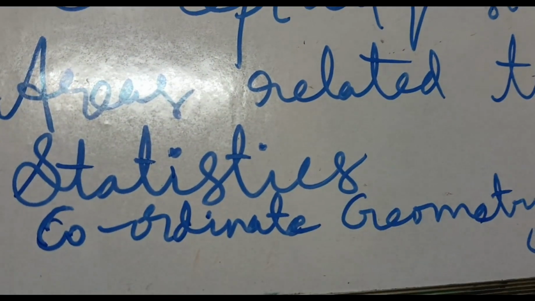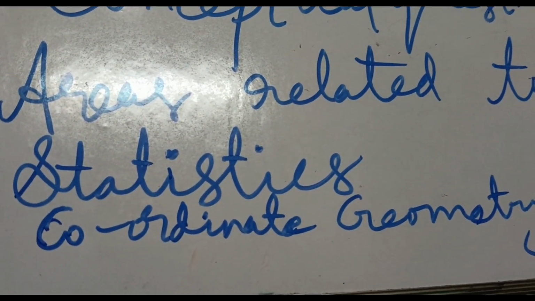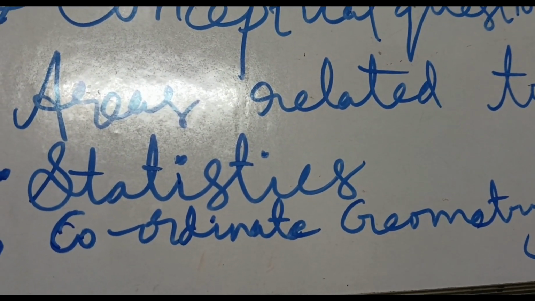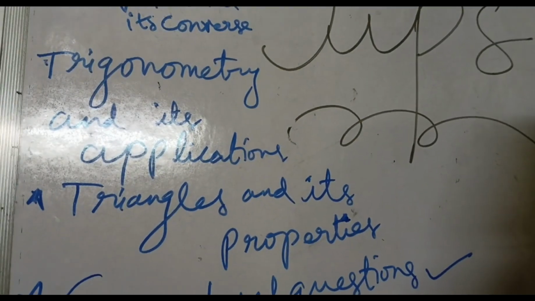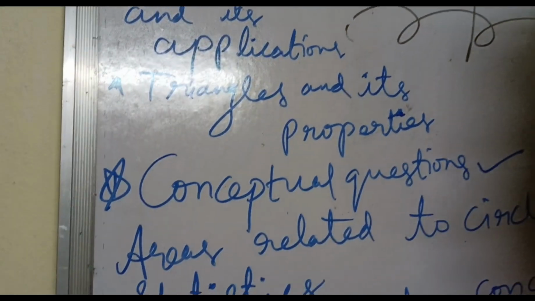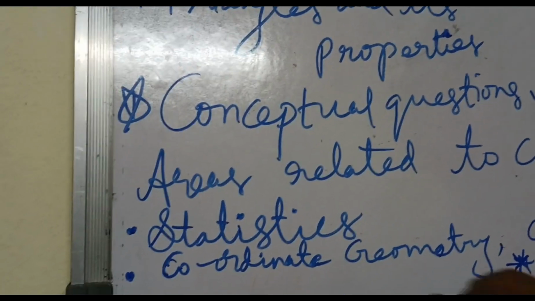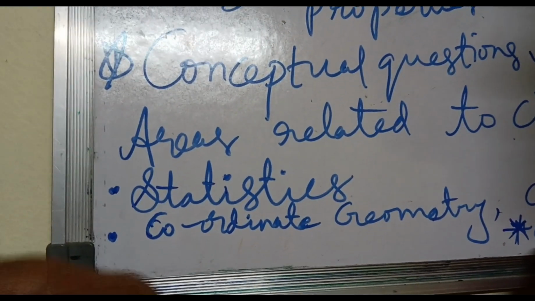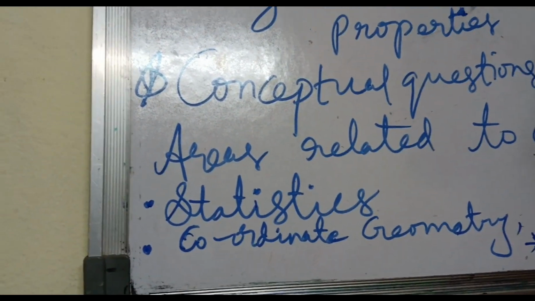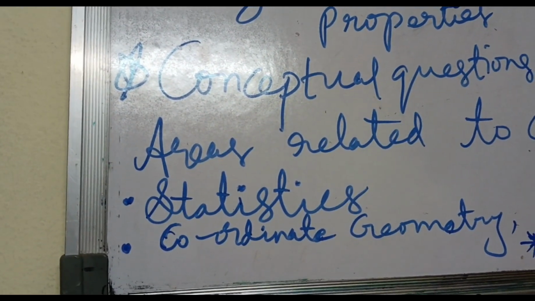And in statistics very small questions in MCQ also may appear, like find out the mean, find out the median, find out the mode, and if the mean or mode or median is given, find out x. Such types of problems you concentrate more on.